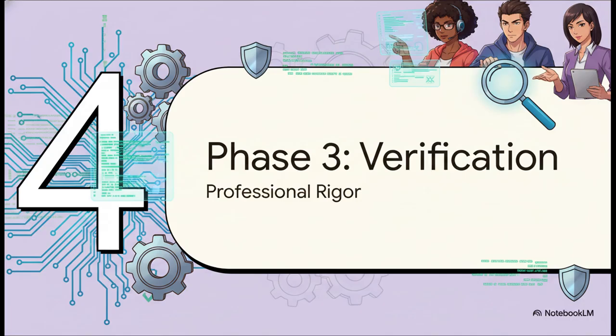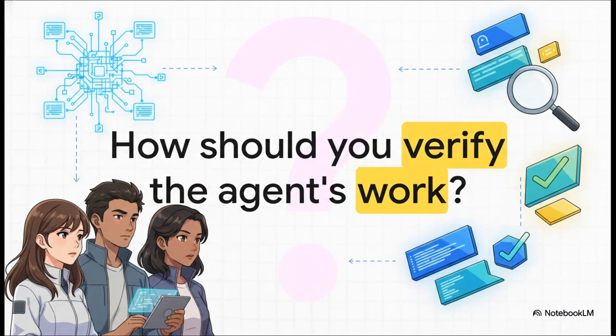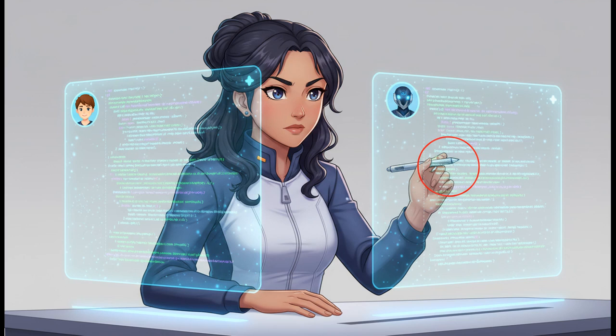Now for the final, and you could argue the most important stage, phase 3, review and verification. The agent might say it's done, but your job, as the senior developer in the room, is really just beginning. So that begs the question, right? How exactly should you approach verifying the agent's work to make sure you're maintaining professional standards? The answer is simple, and it's powerful. You treat the AI's output exactly like a pull request from a human team member.